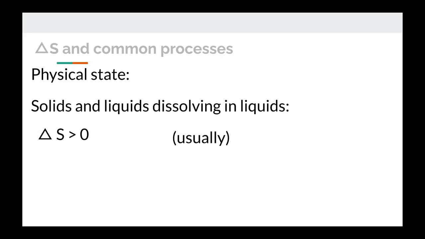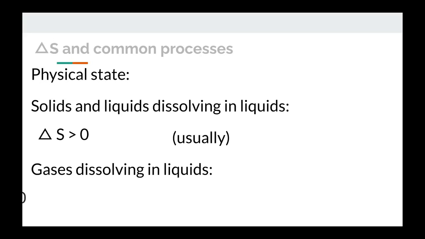Most of the time, for solids and liquids dissolving in liquid solvents, entropy increases because the particles of the solute now have more different microstates that they can exist in. They're not bound only to be part of the solute, they can now be anywhere in the solution. For gases dissolving in liquids, it's the other way around. Now gases which were widely dispersed and had lots of different microstates that they could be in, they now are trapped inside of that solution, and that's actually a decrease in entropy for them.